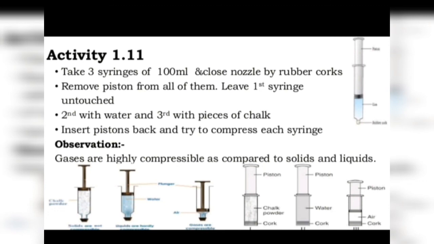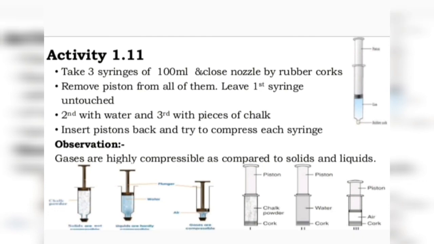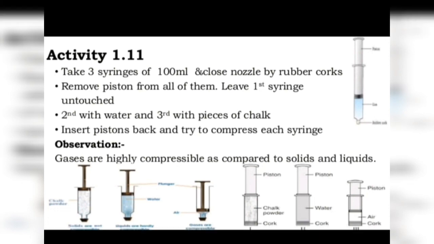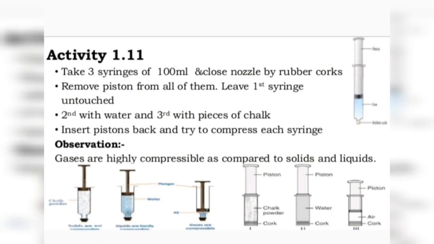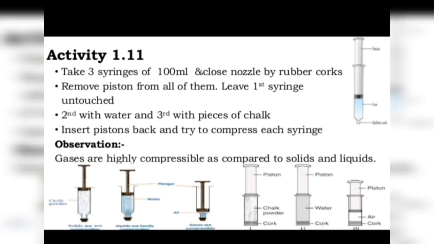Now comes the third piston containing air. You will see that the piston will move down considerably on putting weight. Why? This shows that on applying pressure, the volume of air is reduced. This means that on applying pressure, air gets compressed into a smaller volume. And since air is a gas, we can conclude that gas can be compressed easily by applying pressure. So gases have high compressibility. They can be compressed into a small volume by applying large pressure.